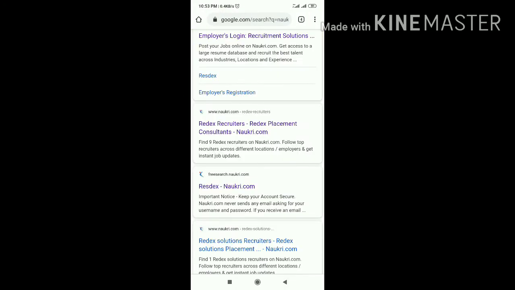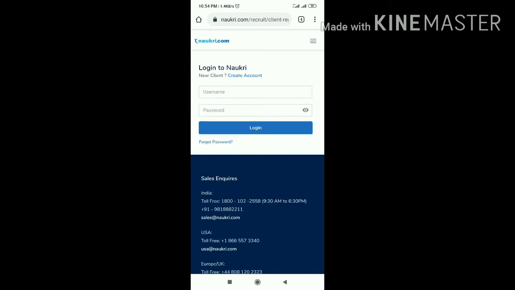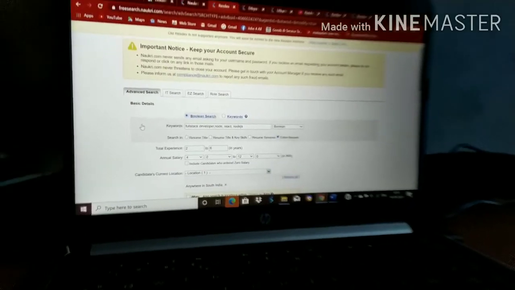After registration it will show like this. Before that you have to open this link and create your company details. Your company name, email id, mobile number, contact person, pin code, GST details, all the details you have to enter and then click. Once you log in, you can do this.